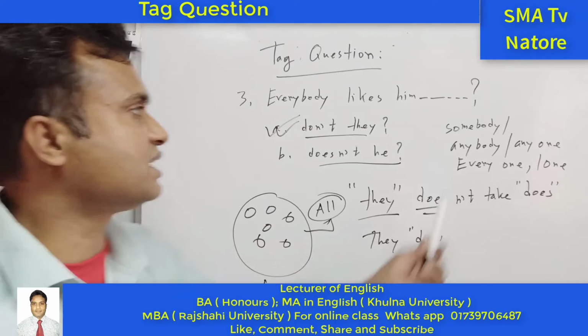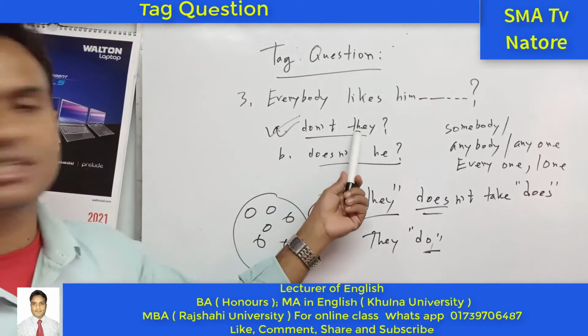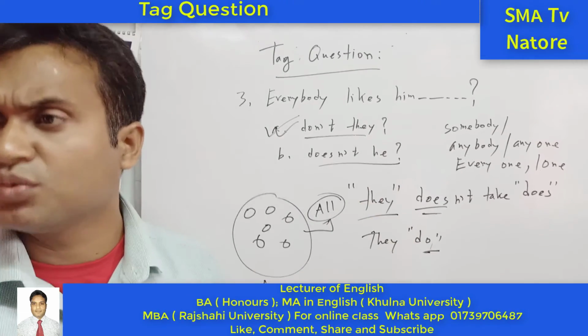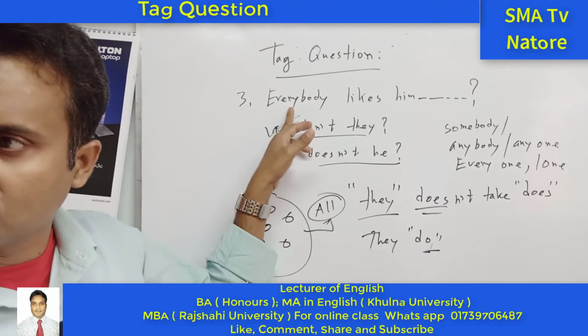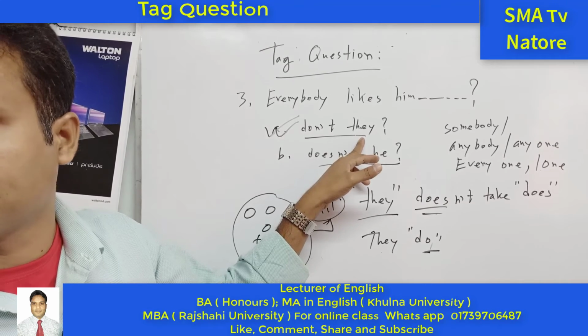If we see these types of pronoun, we can use the other pronoun "they". Clear?